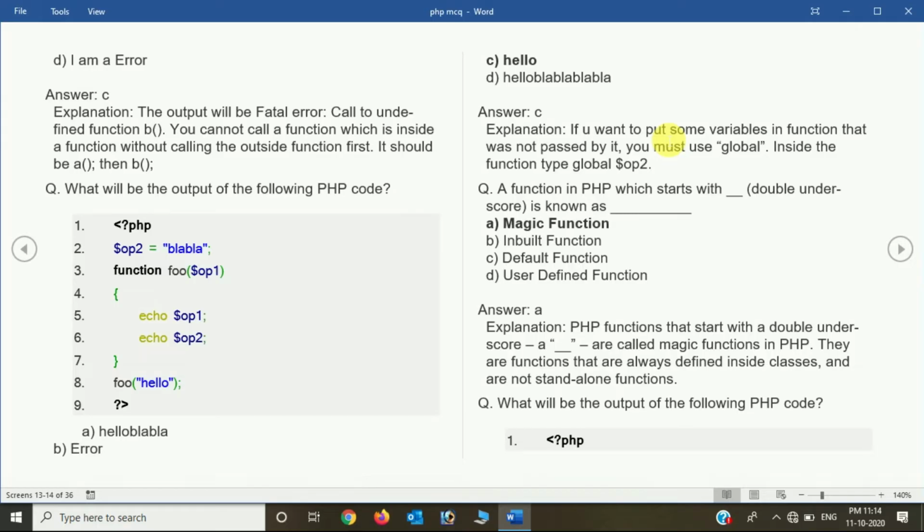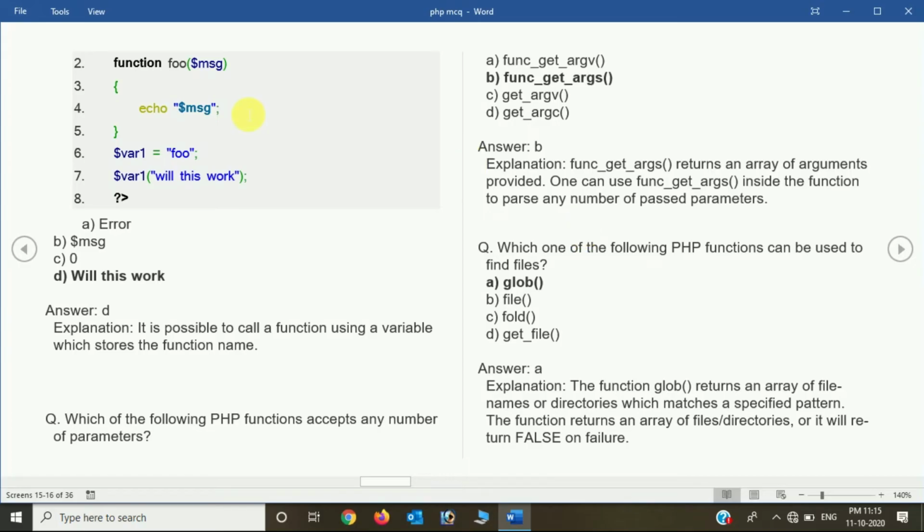So it is using global. Inside the function we type global op2. Now the question is, a function in PHP which starts with double underscore is known as what: magic function, inbuilt, default, or user defined. These are known as magic functions.